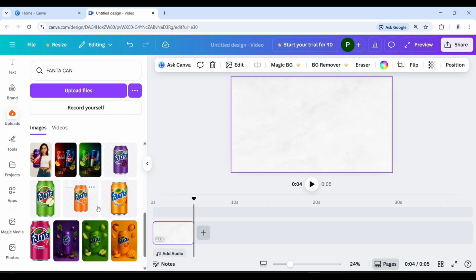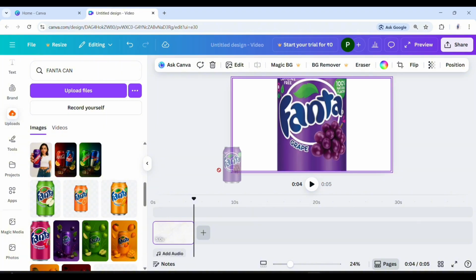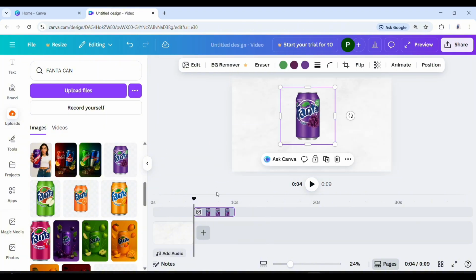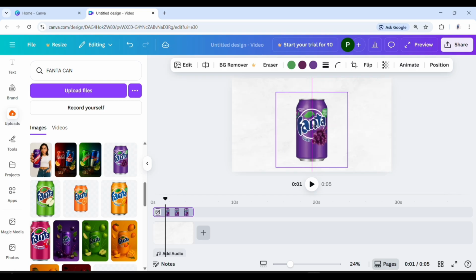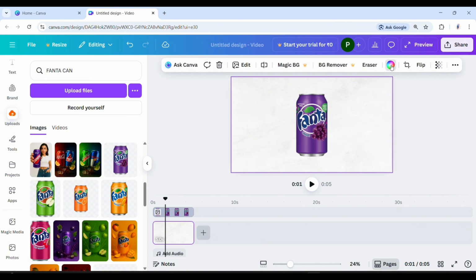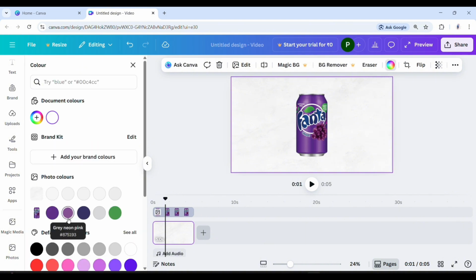You can see that I drag the element onto the layer. Drop the element on the upper layer, not the background. Just adjust it a little more and move the can to the center. After that, you change the background color first. Select background, go to color and click here.